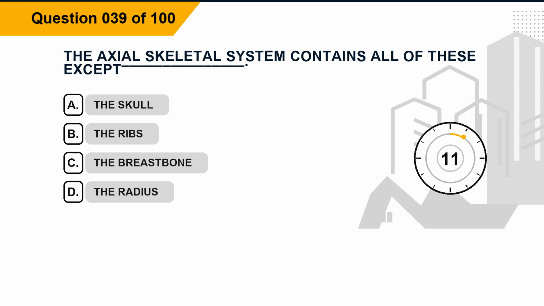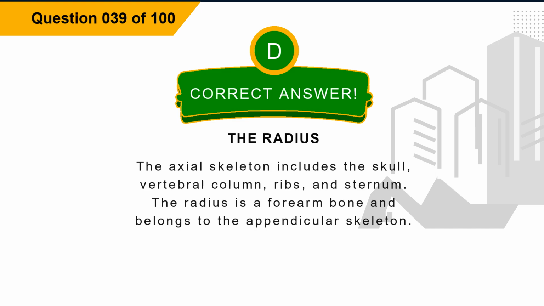Question 39. The axial skeletal system contains all of these except blank. Option A, the skull. Option B, the ribs. Option C, the breastbone. Option D, the radius. The correct answer is option D, the radius. Explanation: the axial skeleton includes the skull, vertebral column, ribs, and sternum.